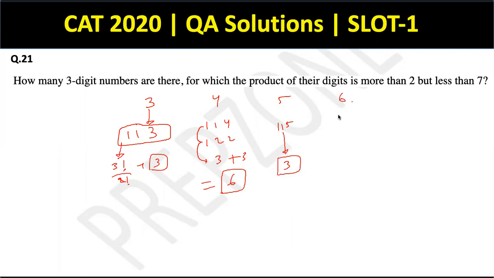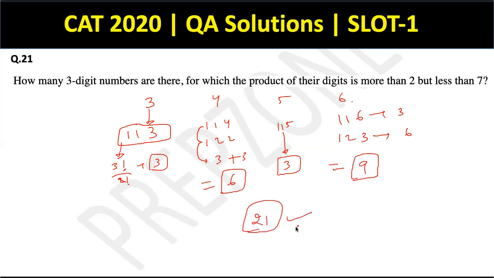6 is possible in 1, 1, 6. It is possible in 1, 2, 3 as well. So 1, 1, 6 will give me 3 cases. 1, 2, 3 will give me 6 cases. So in total, I'll have 9 cases. So 3 plus 6 plus 3 plus 9 will give me 21 such cases. So this is my answer to the question.